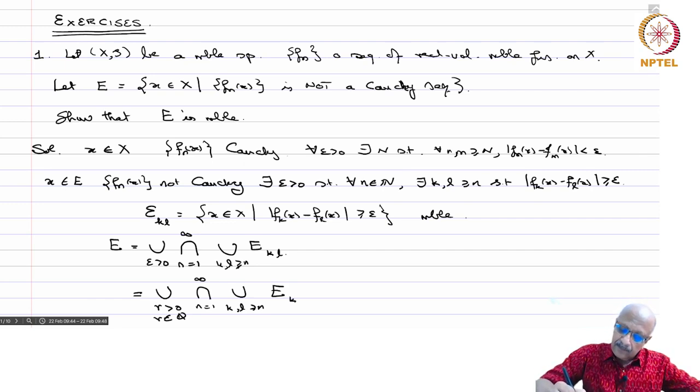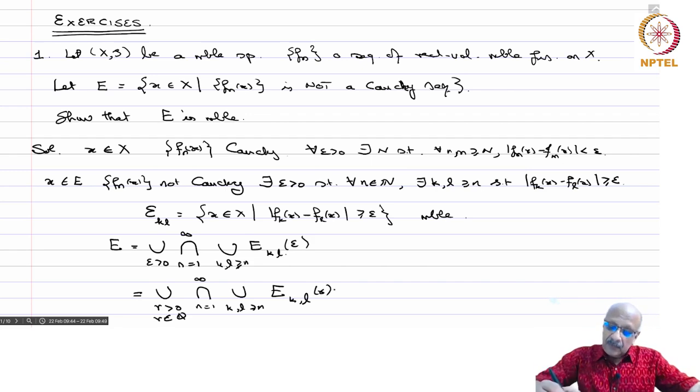of E_kl. Why? Because every element in the first set, if you take an r which is less than epsilon, will already be in it; call this E_kl of epsilon, and this is E_kl of r. If it's bigger than epsilon, it will be bigger than r.